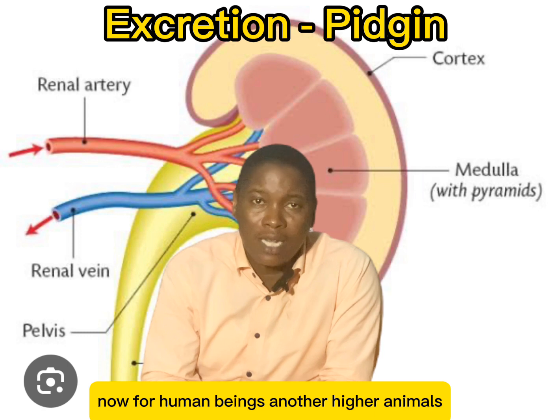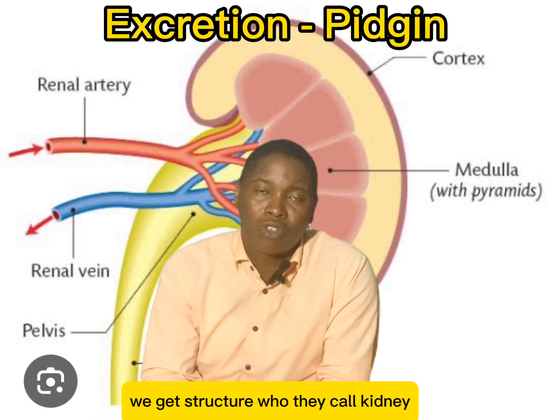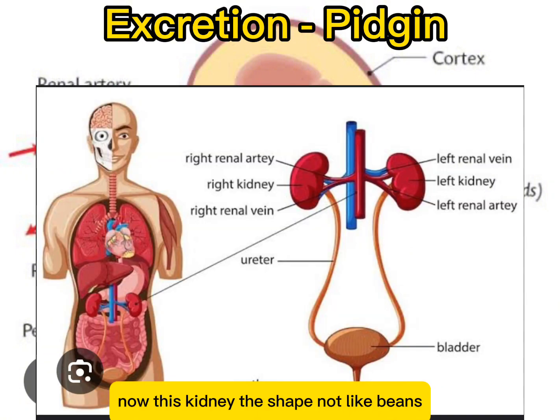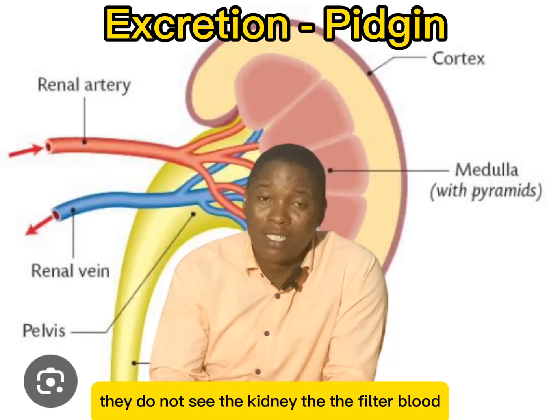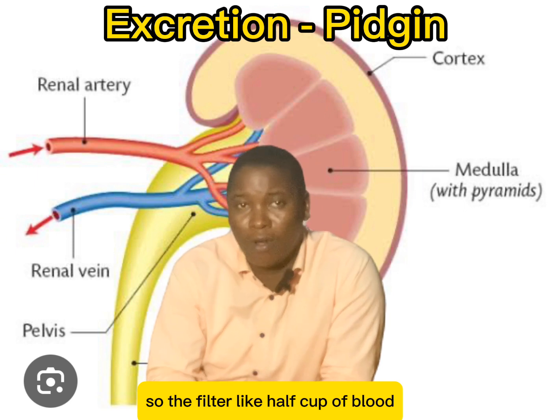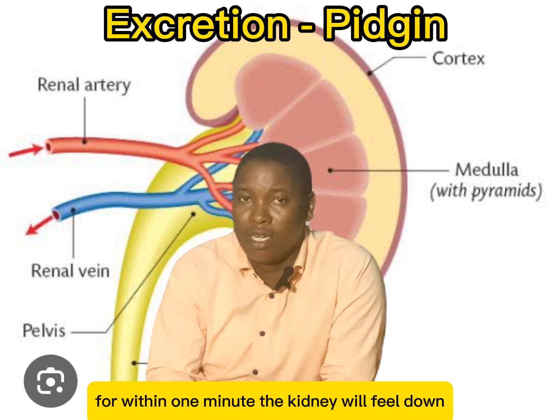Now, for human beings and other higher animals, we get structure wey we dey call kidney. Human beings get two kidneys. Now, this kidney, the shape na like beans, so we dey call am bean-like structure. And wetin the kidney dey do na say the kidney dey filter blood. So e dey filter like half cup of blood within 1 minute. The kidney go filter am.